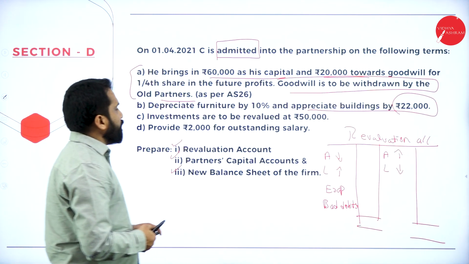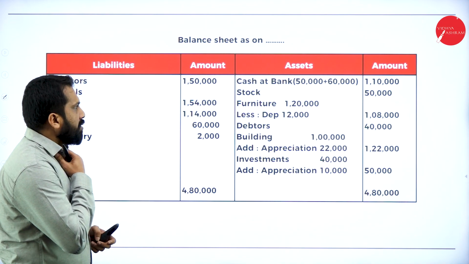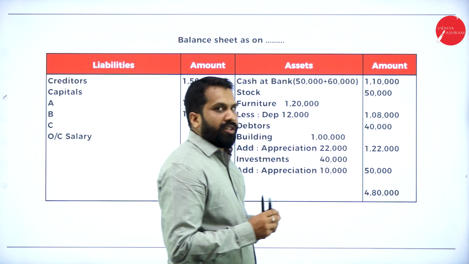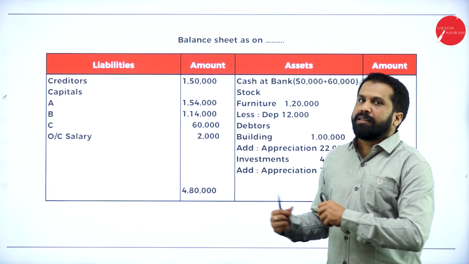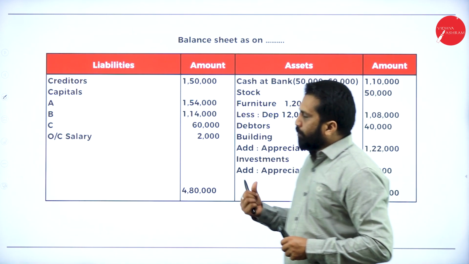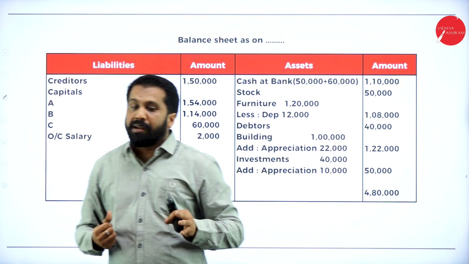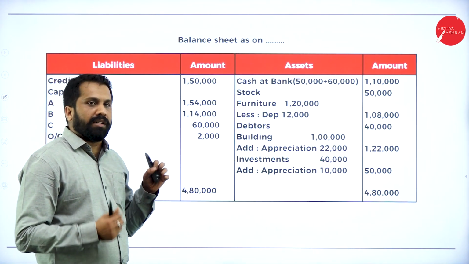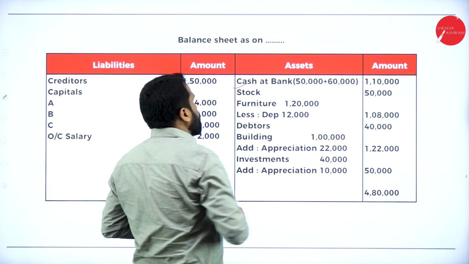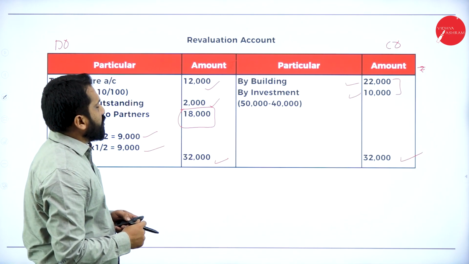Clear? Now, in the balance sheet, what will we do? We will copy the old balance sheet, but whatever changes happened, we have to mention that. Again, I'll repeat. We have to copy the old balance sheet, but whatever changes happened, we have to mention that. Now, cash at bank. What is in the old balance sheet?